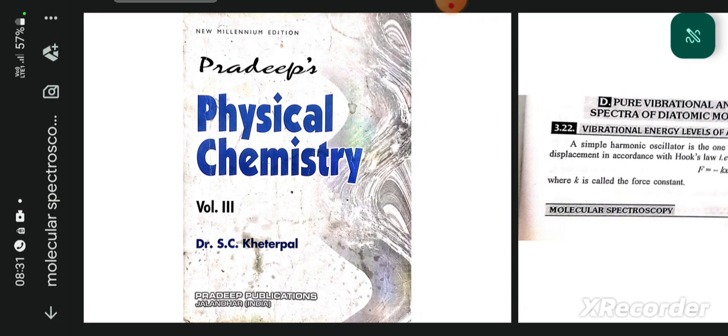Today my topic for visually impaired students is vibrational spectroscopy, and this is the book of Pradeep Publication, and the author is Dr. S.C. Khetrapal.